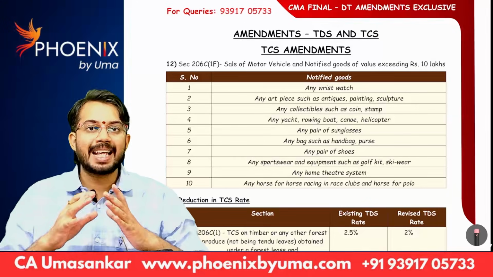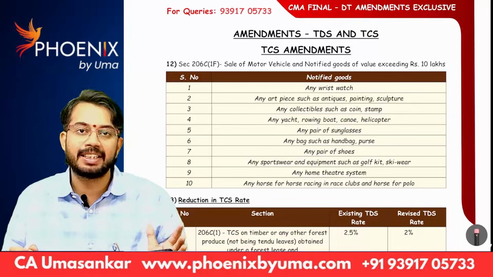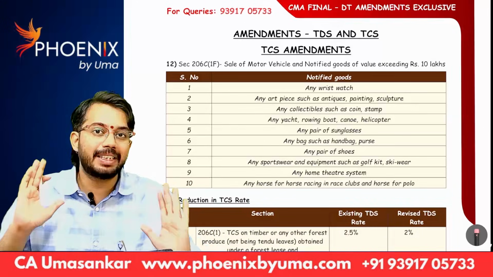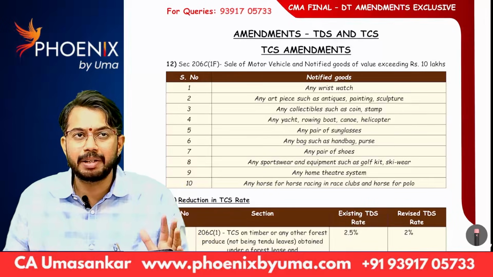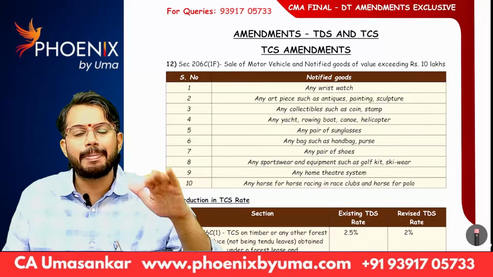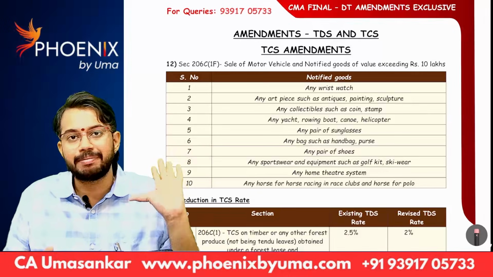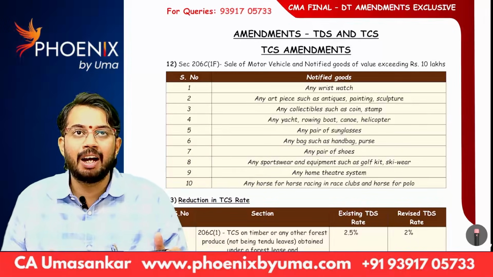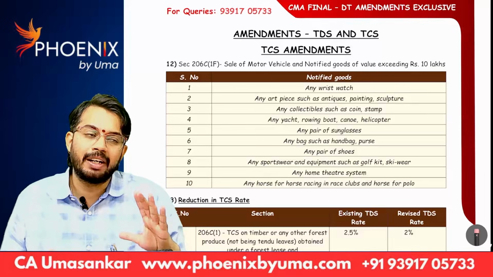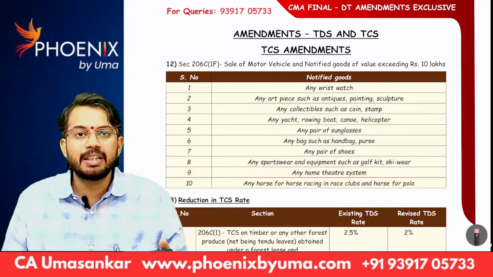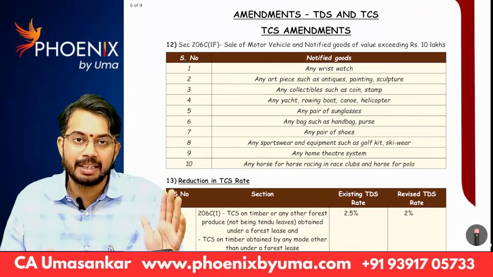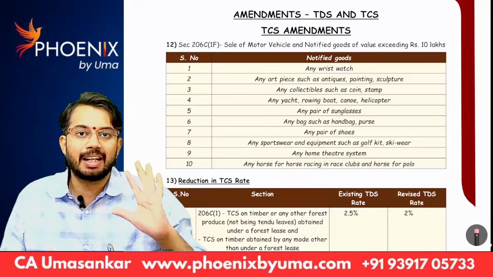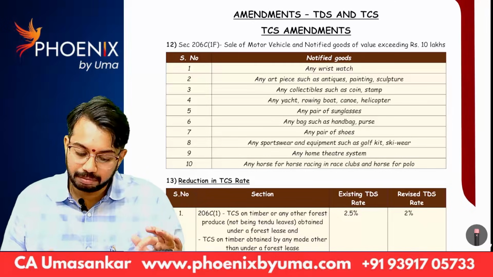Now we will discuss amendments in TDS and TCS chapter. Lot many amendments came in TDS and TCS chapter. Roughly around 40% of the total amendments are from this TDS TCS chapter. So listen carefully, somewhat important. At CMA final level, he is not focusing that much on TDS chapter, yet it is considered important.